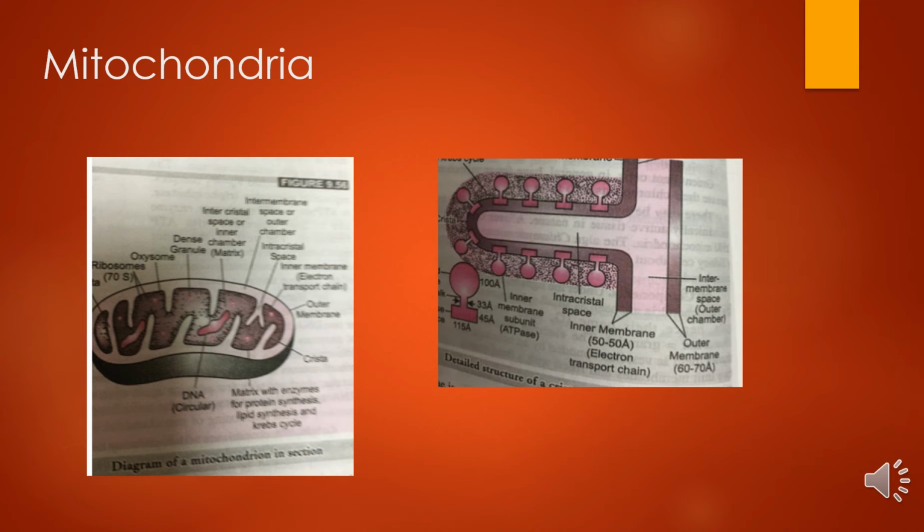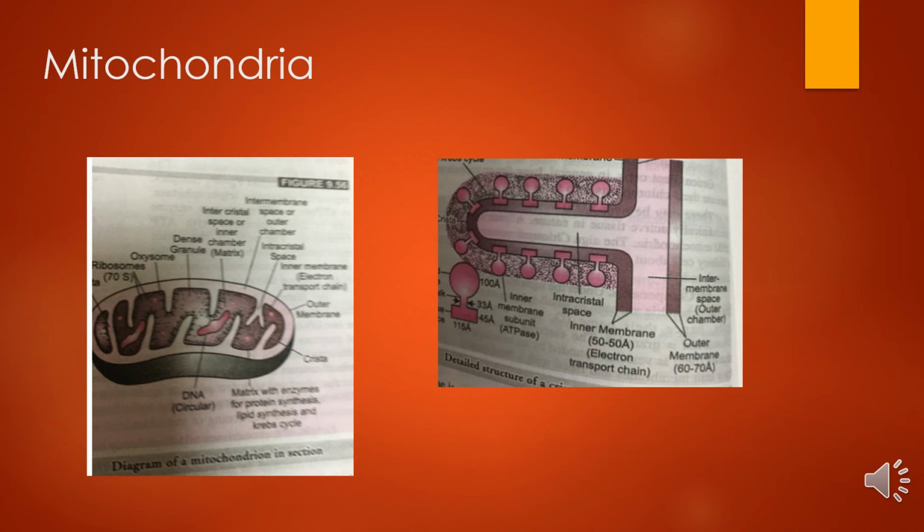Now, on them are present oxysomes. The inner mitochondrial membrane bears minute, regularly spaced, lollipop-shaped structures, which are called oxysomes. And these oxysomes are made up of F0, F1 particles, and the rest, and they help in ATP generation.